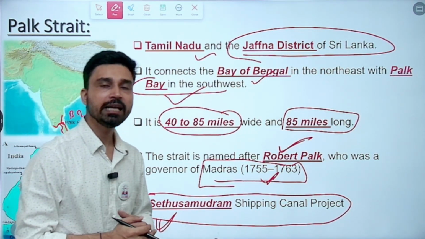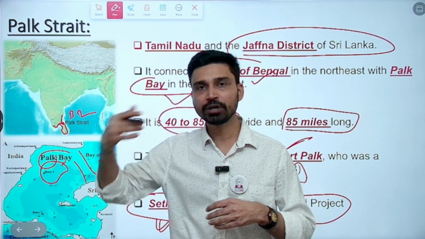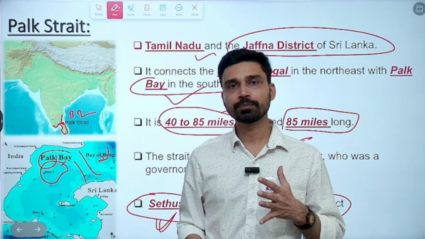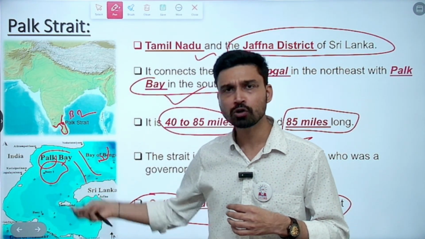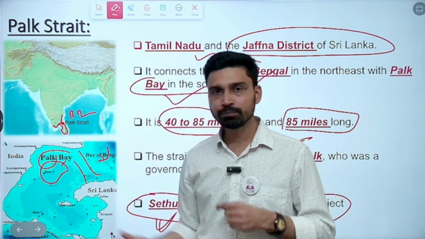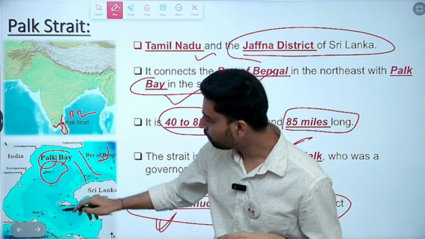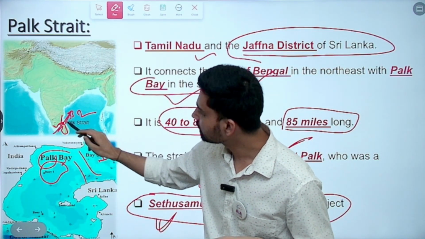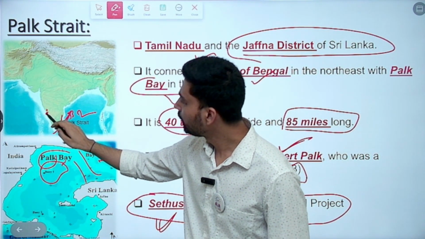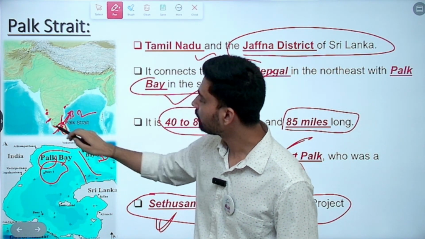The project basically envisions that the entire area around Palk Strait should be dredged. Dredged means excavated, so that the water depth here can be increased. And for that, you have to remove all the shoals, rocky surfaces, corals, and all that you have here. Why? Because currently the depth here is so shallow that larger ships that need deeper water cannot ply through this strait. Suppose a large ship has to move, let us say, from Kochi port in Kerala to Visakhapatnam.